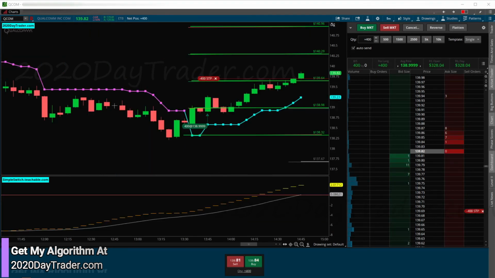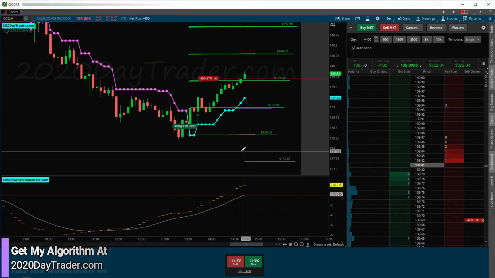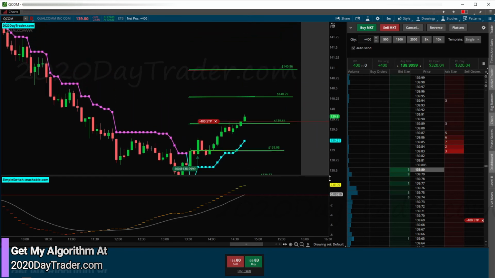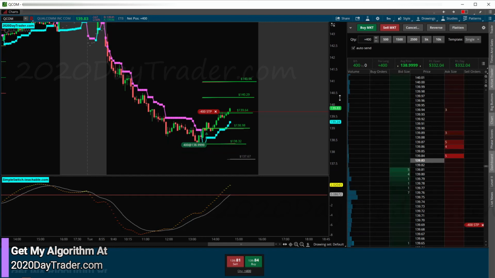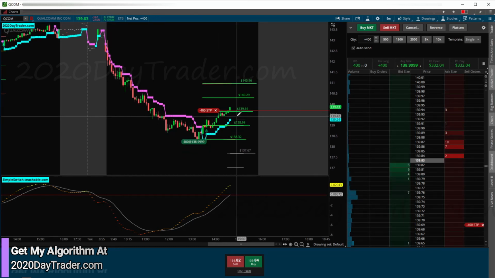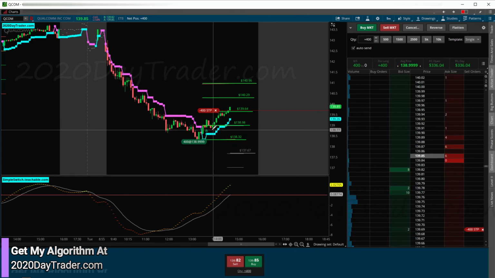All right, so while I was processing that video, QCOM had switched. I had showed you that SPY and QCOM was looking pretty rough. And then it switched while I was making that video. And not only did it switch, but everything was switching. Everything was going green on all my charts. And I was like, whoa, the market looks pretty hot right now. QCOM switching, I'm going to take this trade.